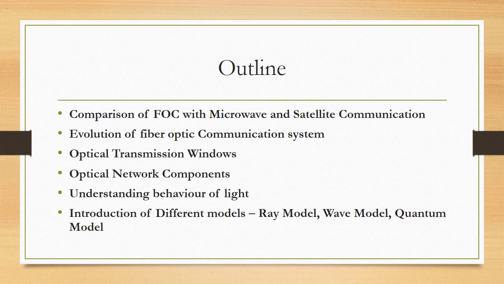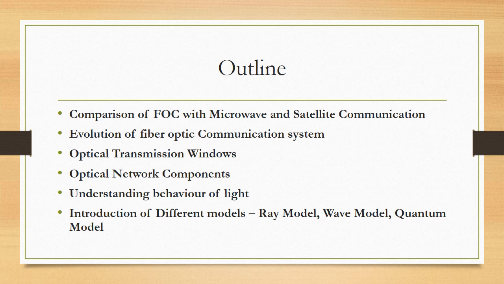After that, I will discuss the optical network components. Apart from the sources and the photo detectors, along with the fiber, there are a few more components in use in order to set up a huge optical network. These devices are circulators, isolators, multiplexers, optical filters, optical switches, wavelength converters, erbium doped fiber amplifier, and so on and so forth. I will give you a brief description of all these network components, and how we can build a network using them.